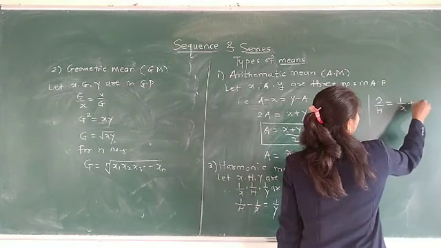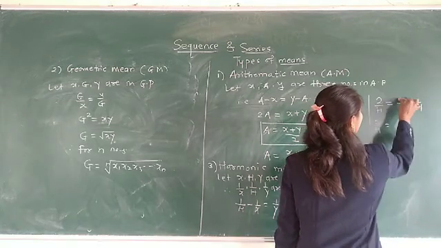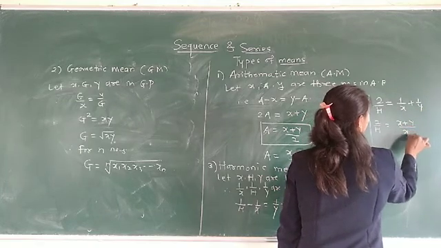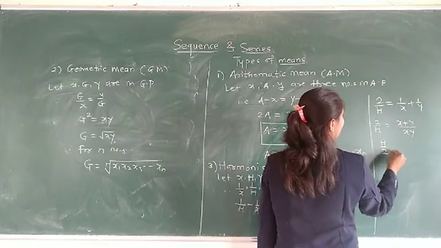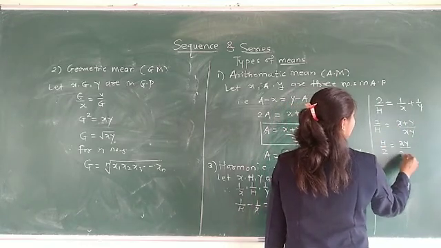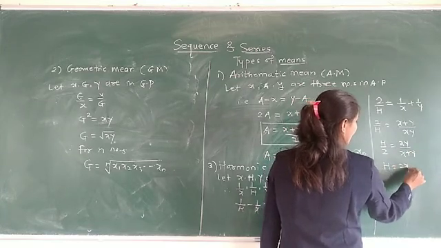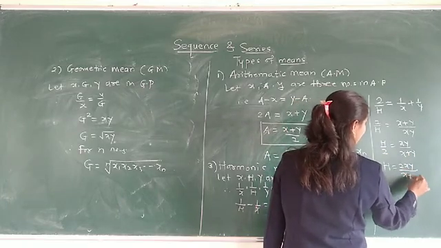So 1 upon x plus 1 upon y. Therefore, 2 upon h is equal to, if we simplify, (x plus y) divided by xy. Now, if we take the reciprocal of this, we get h upon 2 is equal to xy divided by (x plus y). Hence, h is equal to 2xy divided by (x plus y). Here 2 is divided on this side, so on that side it gets multiplied.